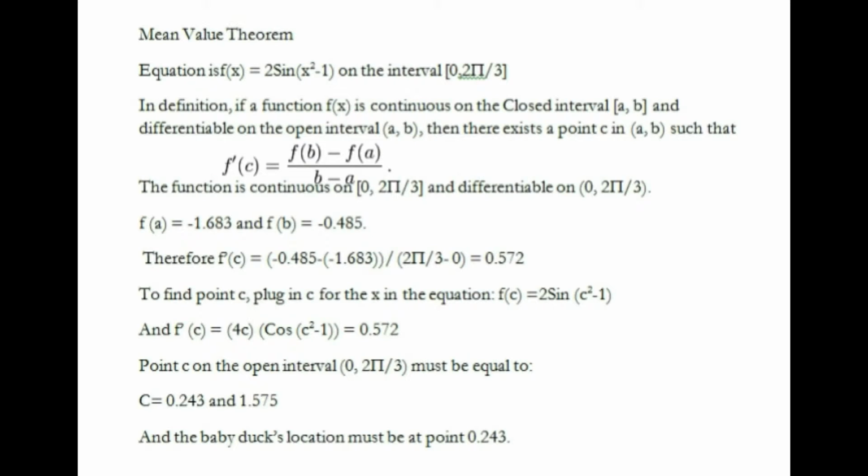So, the equation is f of x equals 2 sine x squared minus 1 on the interval 0 to 2 pi over 3. By definition, if a function f of x is continuous on the closed interval a to b and differentiable on the open interval a to b, then there exists a point C in a to b such that f prime of c equals f of b minus f of a over b minus a.